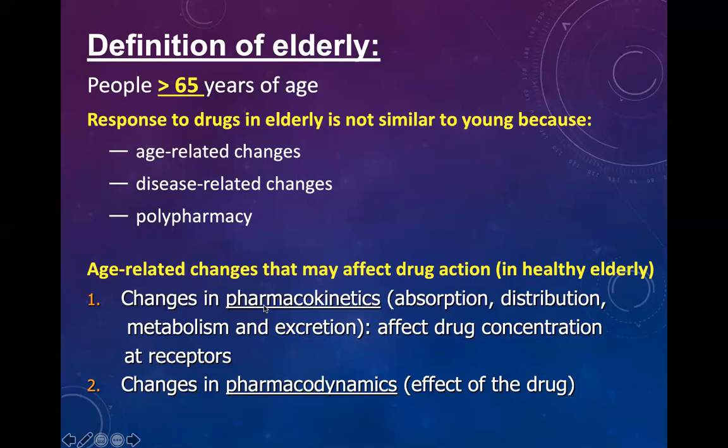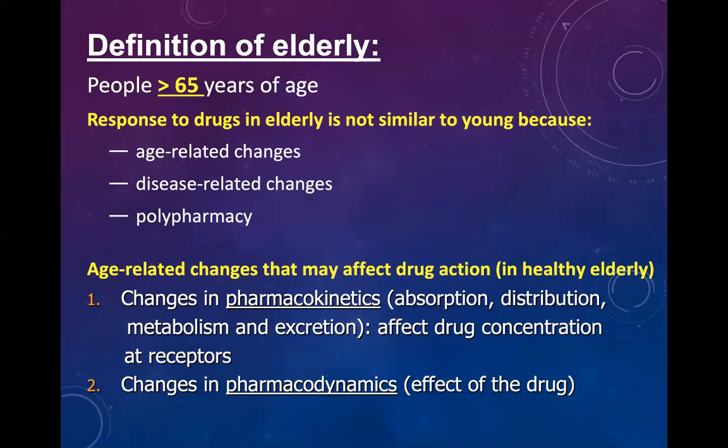So changes in the pharmacokinetics: absorption, distribution, metabolism, and excretion, it is termed as pharmacokinetics. And all these effects of pharmacokinetics affect the drug concentration at the receptor.